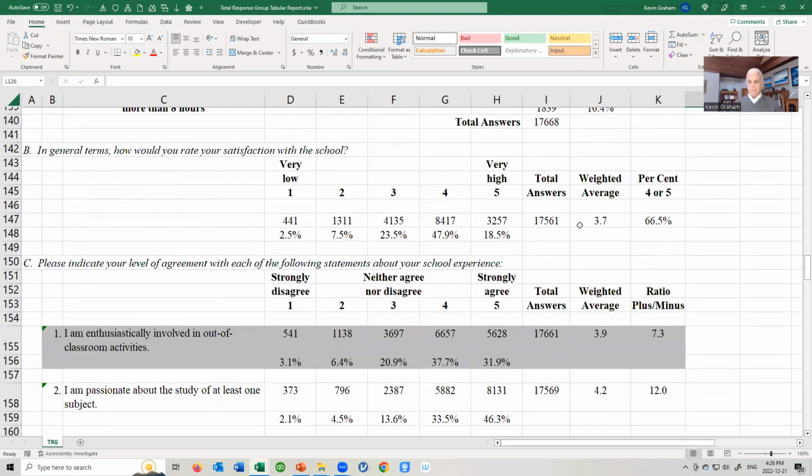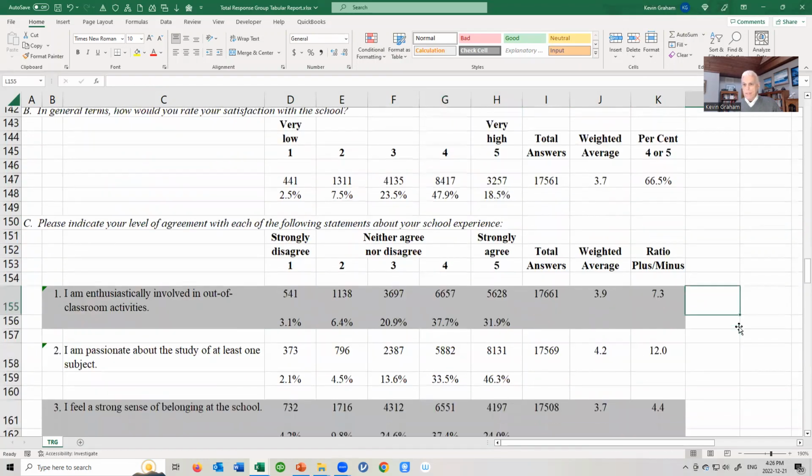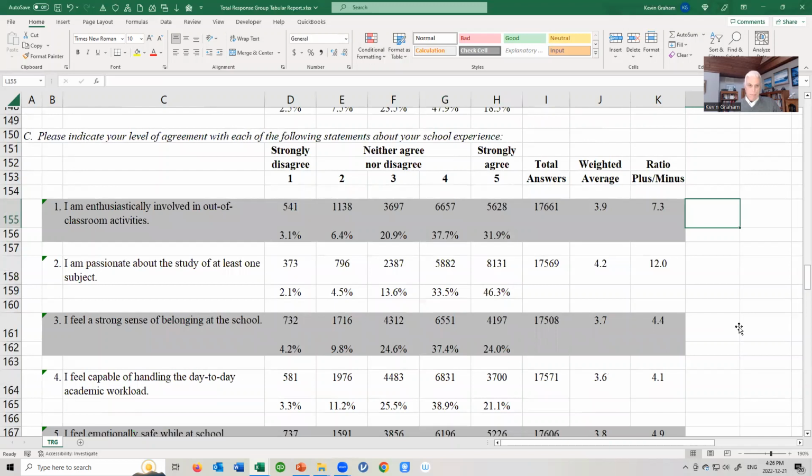General satisfaction. Format here, scale from 1 to 5. Very low, very high. Weighted average on the 5-point scale, 3.7. 66.5% scored their overall satisfaction as a 4 or a 5. The agree-disagree format, section C, is a little bit different in structure from the very low, very high, because it's got a neither agree nor disagree.